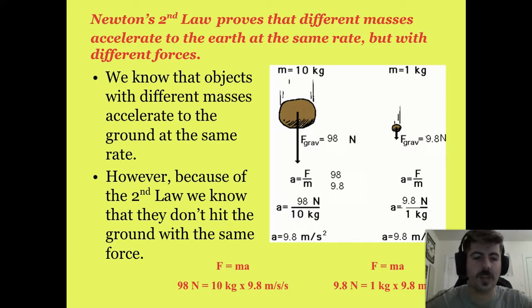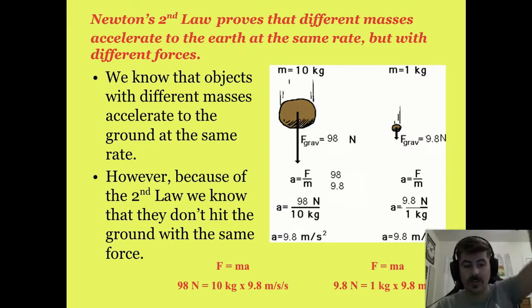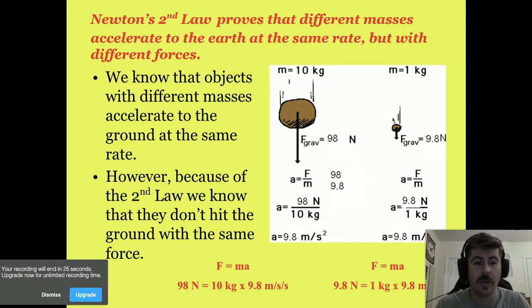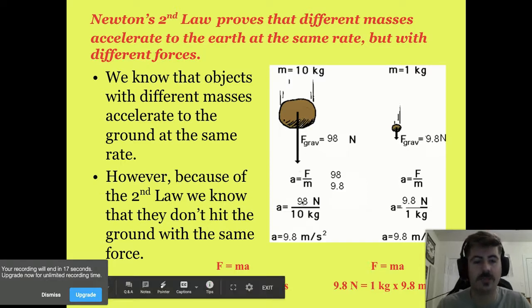Something that I think is really interesting when we're looking at Newton's second law is that it proves that objects with different masses accelerate to the Earth at the same rate, right? Everything falls to Earth at the same rate, but they have different forces. So an object that has a larger mass that's falling, compared to an object that has a smaller mass, they're both accelerating at the same amount, but because this thing has so much more mass, the amount of force that it's bringing down is much greater, right?